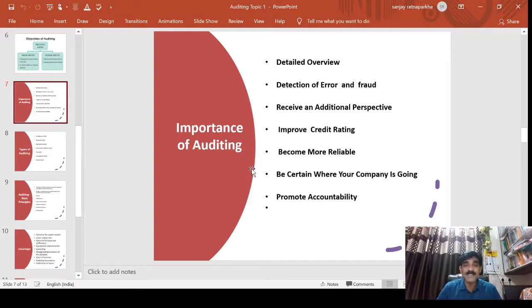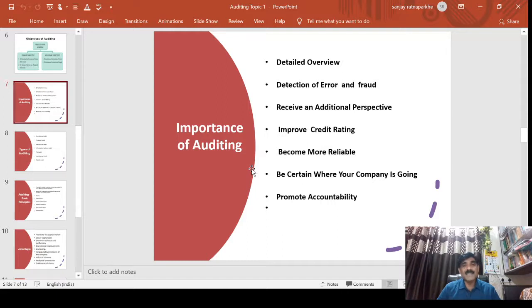Why does it become a rule? First of all, we see that the auditor is an independent person with an independent mind, and he doesn't have any prejudice when he works on the company. So the auditor always should be an independent person and should give authentic information. He does not take any threat. Whatever opinion he expresses about the state of affairs of the company, he makes the opinion and gives the reports accordingly.